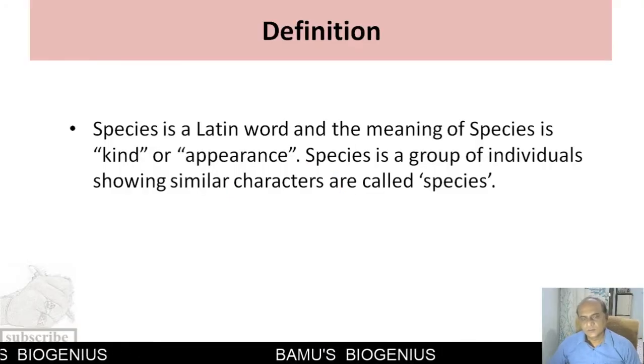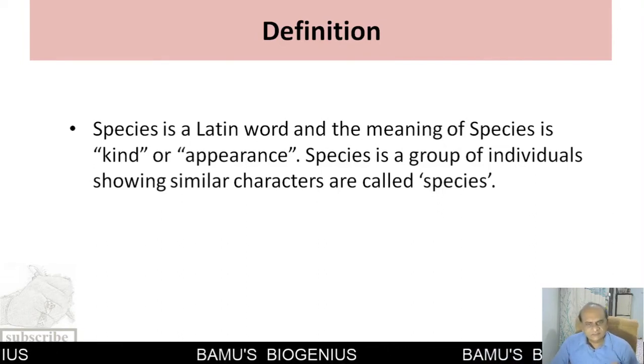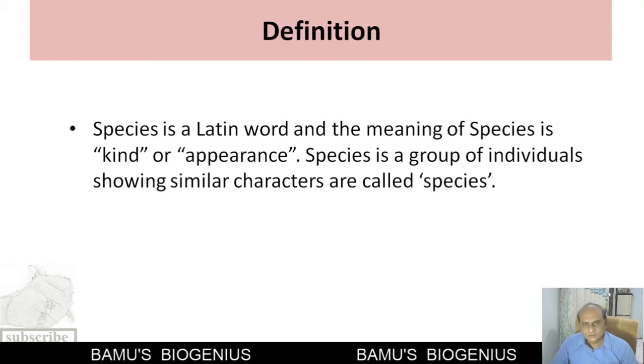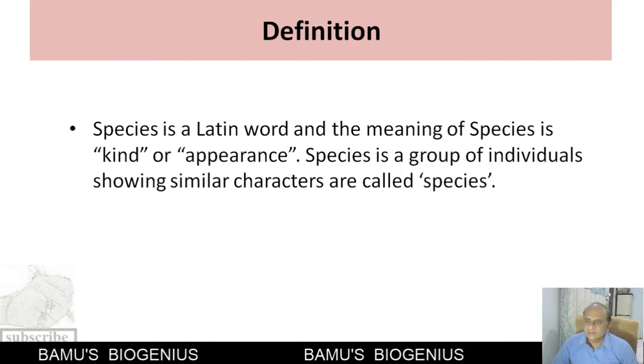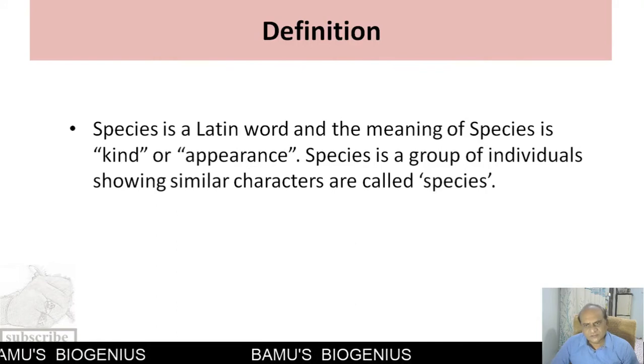Now, if we see the definition, species is a Latin word, and the meaning of the Latin word is a kind or appearance or form. So species is a group of individuals showing similar characteristic features, and that's why that particular group of individuals is called a species.